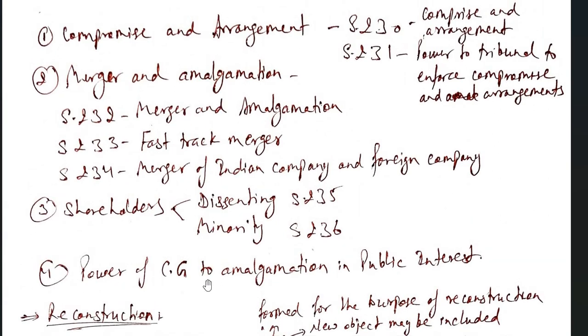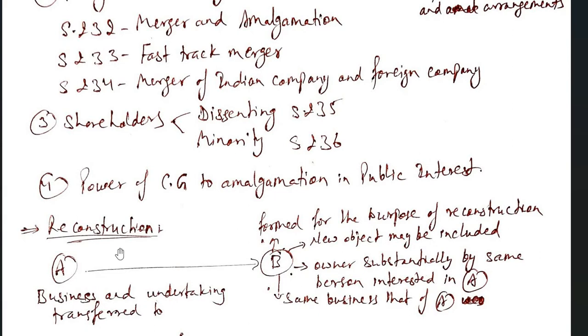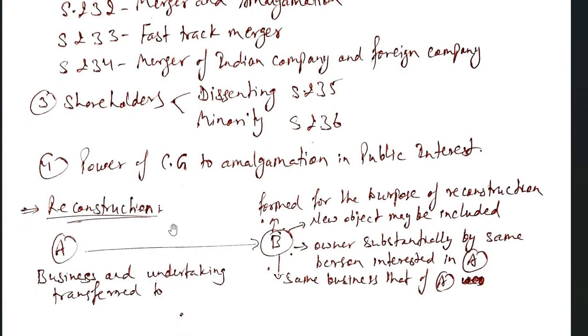We have already studied reconstruction of the company, and there we studied internal reconstruction and provisions like reduction in share capital and buyback of shares. Now these are external reconstructions of the company.